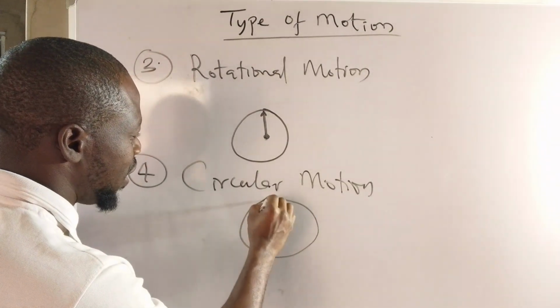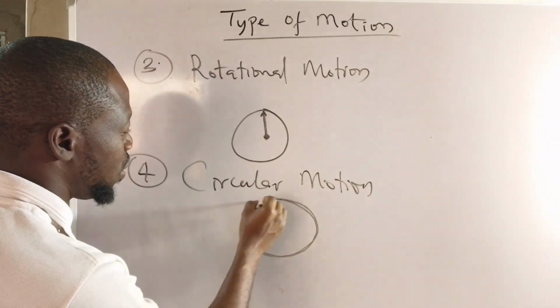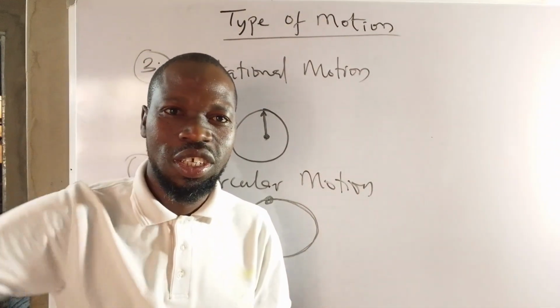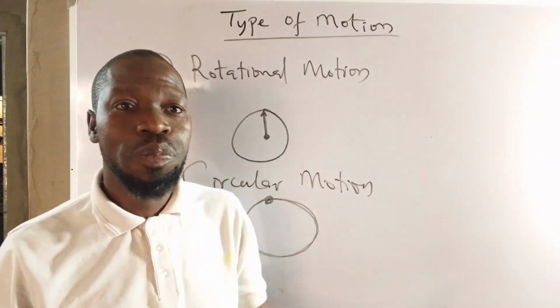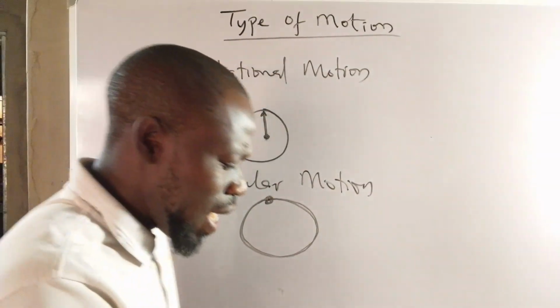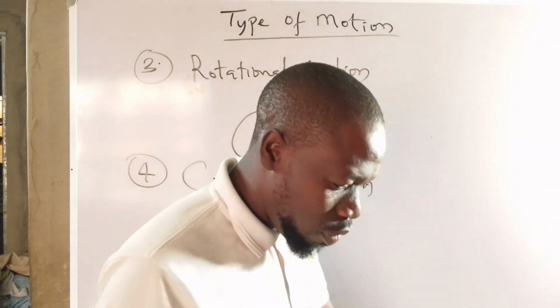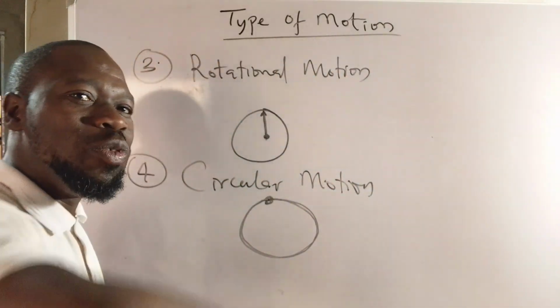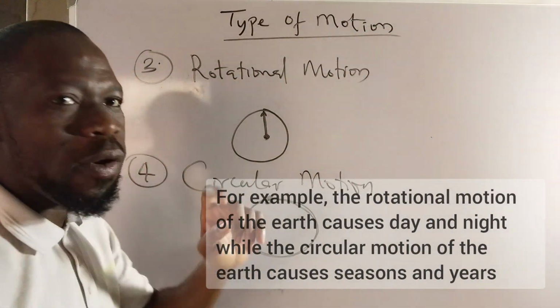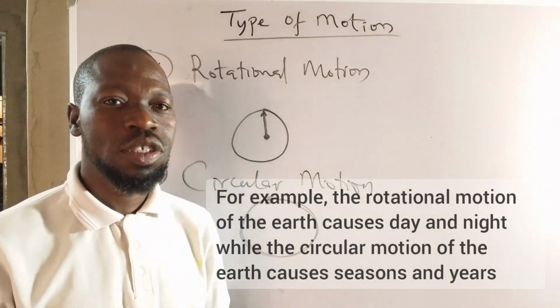This is the motion of an athlete that's running around the pitch, for example, the football pitch or the Olympic pitch. It's not like they are at one point and rotating about the point. No, they are moving in a circular path. That's the fourth type of motion we are going to talk about.